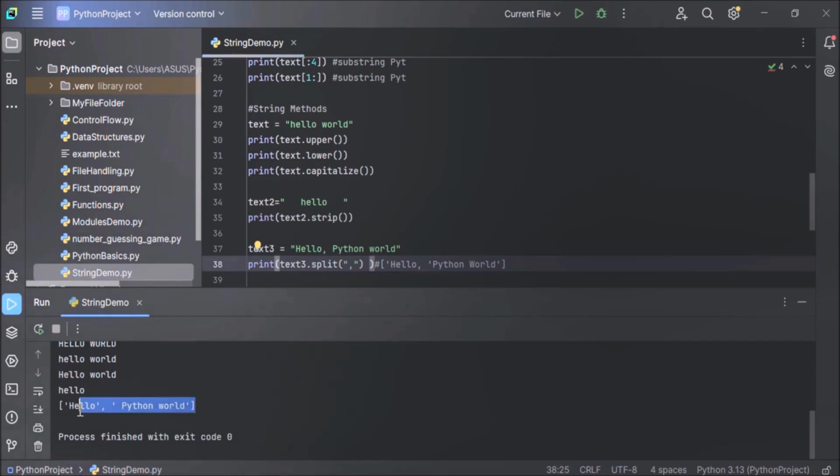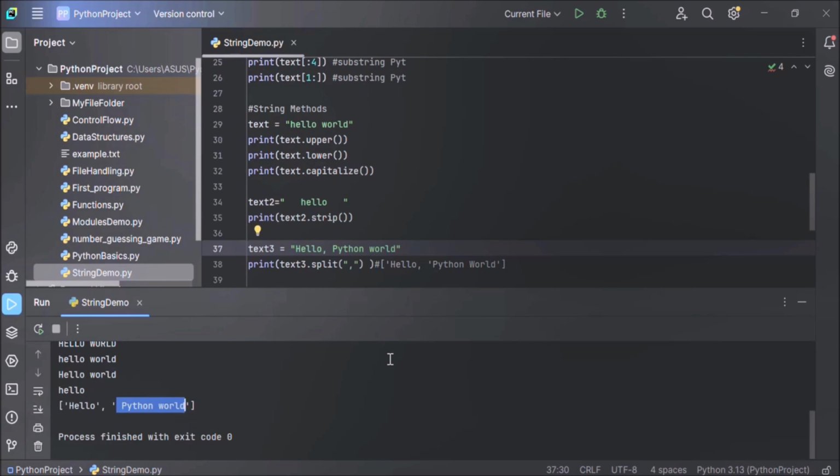You can see the output of the split method here. The split method breaks the string into a list of words. So hello and Python world, these are the two words of our list, and both the words are separated by a comma. I hope you have understood how to use the split method. Now next is string concatenation and repetition.